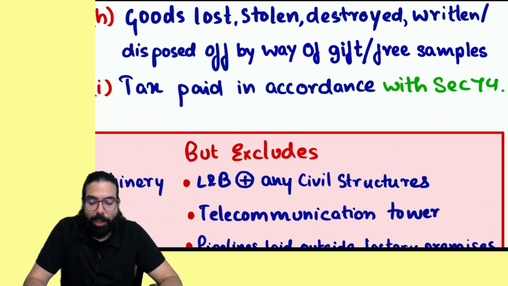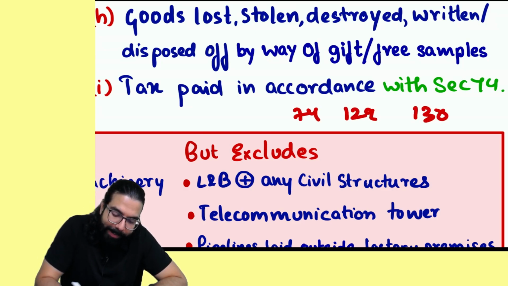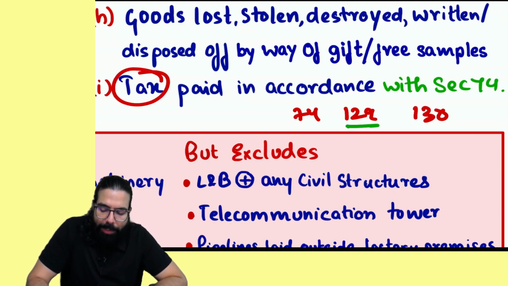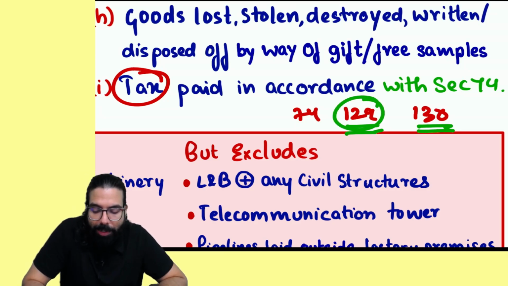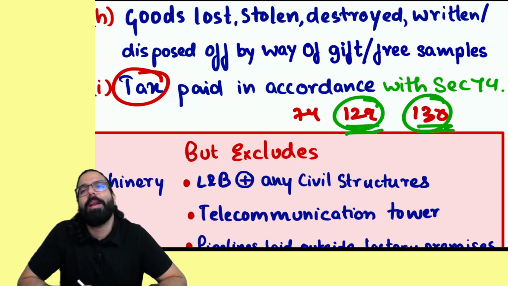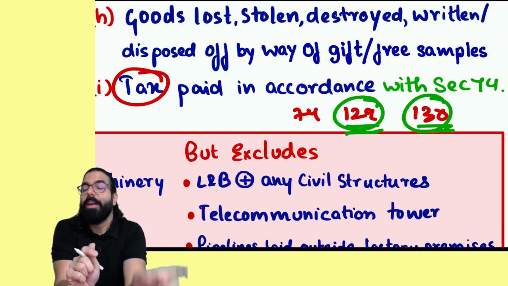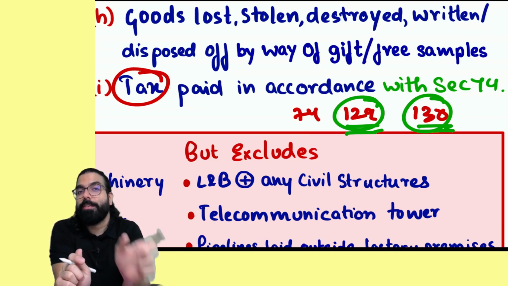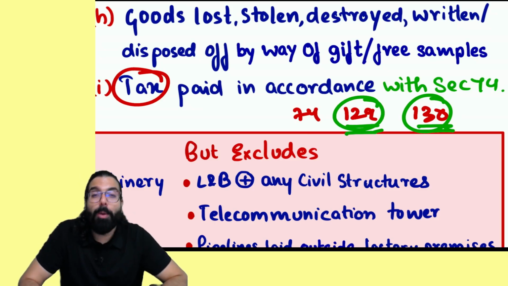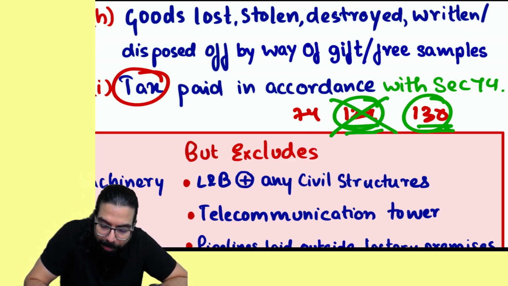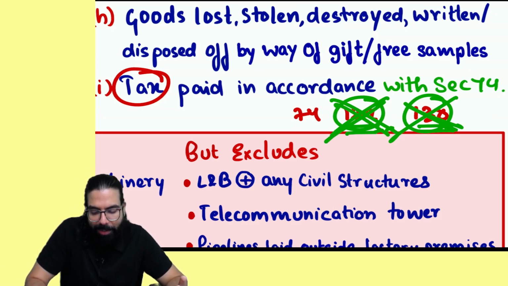If tax is paid in accordance with Section 74, 129 and 130, tax paid. Baba, Sections 129 and 130 were basically such that under Sections 129 and 130 you never pay tax, you pay penalty, and on penalty you never get credit. Sections 129 and 130 are basically seizure and confiscation. Sir, on the way, if your truck is stopped, at that time you pay penalty, and credit on penalty is never available. Penalty anyways, you don't get credit. Okay? So these two sections are deleted.